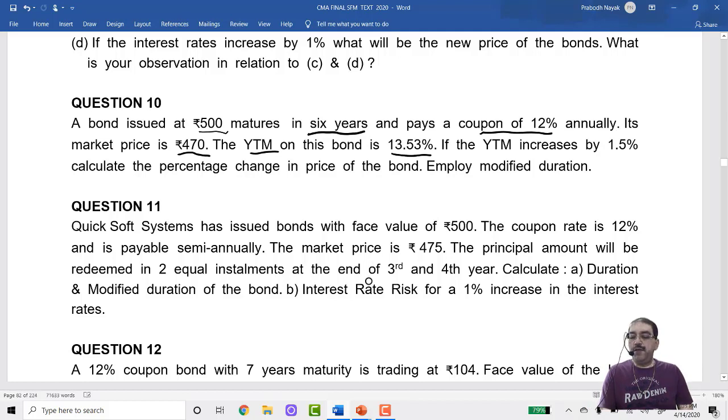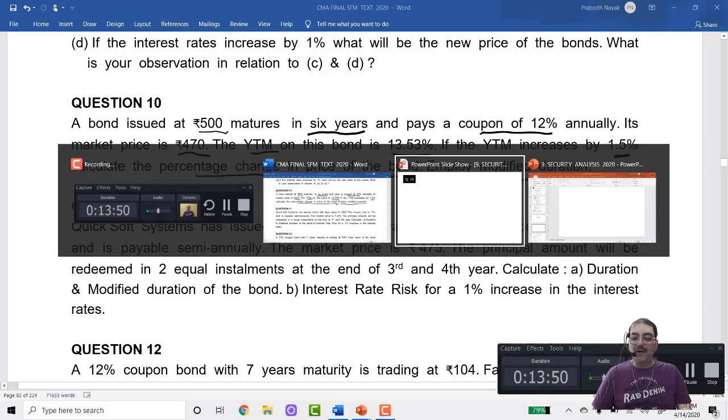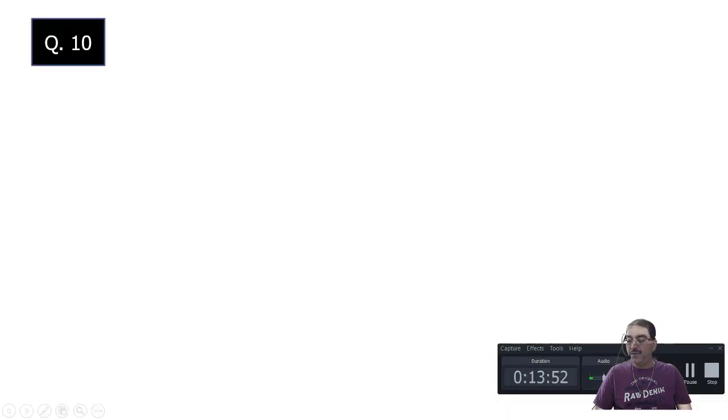If the YTM increases by 1.5%, calculate the percentage change in price of the bond. And if they had stopped over here, I would have used the old method, new price minus old price upon old price. But they have said employ modified duration. So since they have said employ modified duration, I have to make use of the duration formula. Okay. So now let us see how to make use of the duration formula and solve the problem.